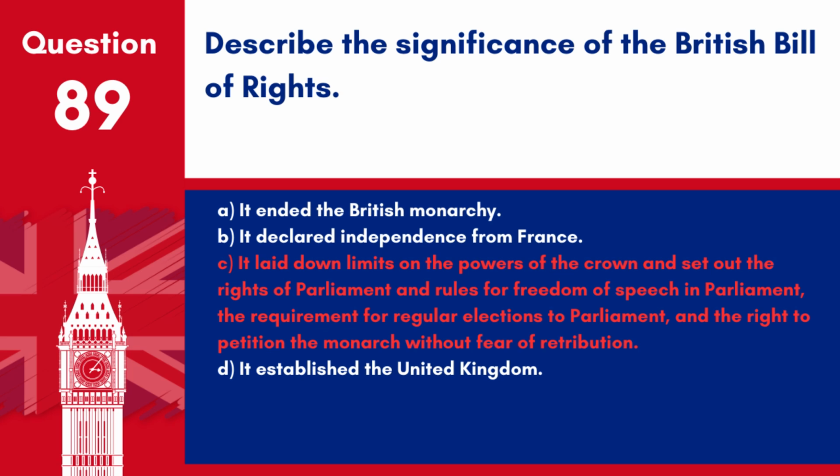Answer: C. It laid down limits on the powers of the Crown and set out the rights of Parliament and rules for freedom of speech in Parliament, the requirement for regular elections to Parliament, and the right to petition the monarch without fear of retribution. The British Bill of Rights is significant for these reasons.